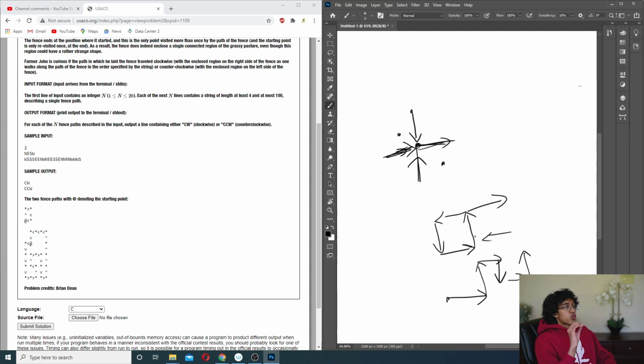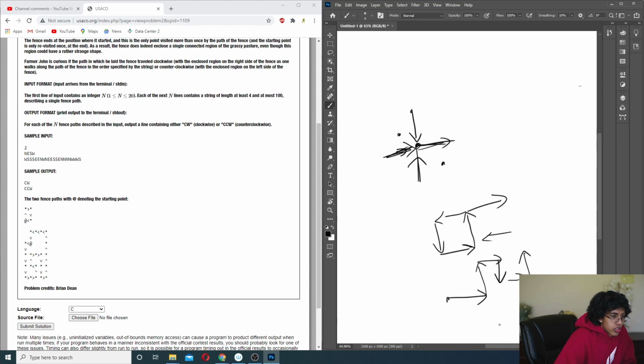I'm like 25% sure, not very sure, but I'm pretty sure that if you turn counterclockwise more times, then the area is counterclockwise. Because there's literally no way to get the area to be clockwise if you turn counterclockwise more, right? But there might be an easy way to do it, let's see. Also, there are no intersections, right?